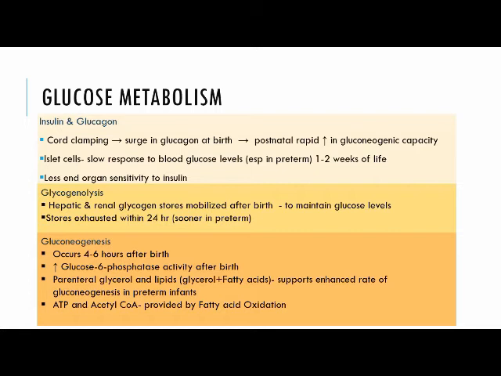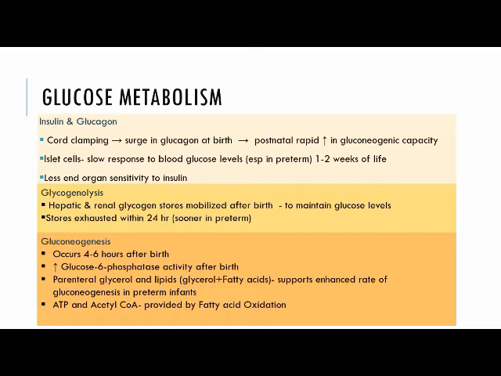So insulin and post-cord clamping, there is a surge in glucagon at birth. So postnatally, there is a rapid increase in gluconeogenetic capacity for a child to maintain glucose levels. The islet cells have slow response to blood glucose levels, especially in preterms in the first 2 weeks of life, and there is less end organ sensitivity to insulin. So the role of insulin, there is less insulin sensitivity and lesser response to hyperglycemia in a neonate.